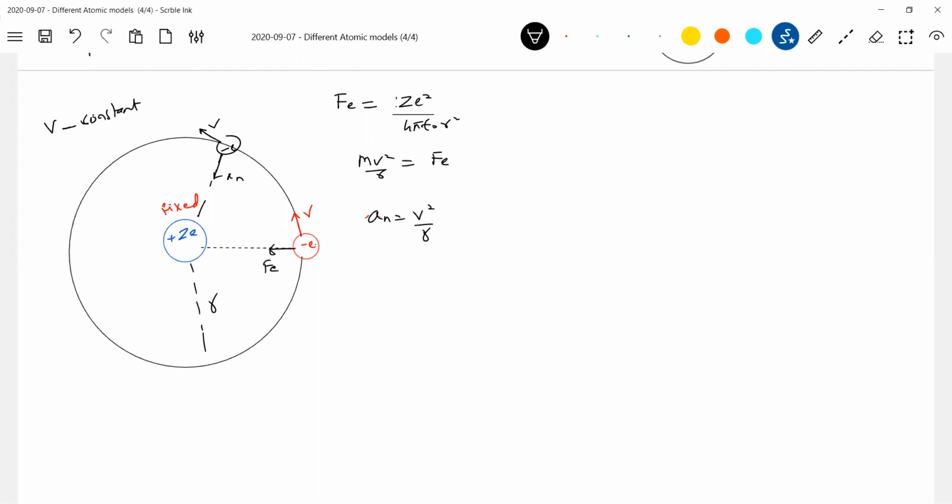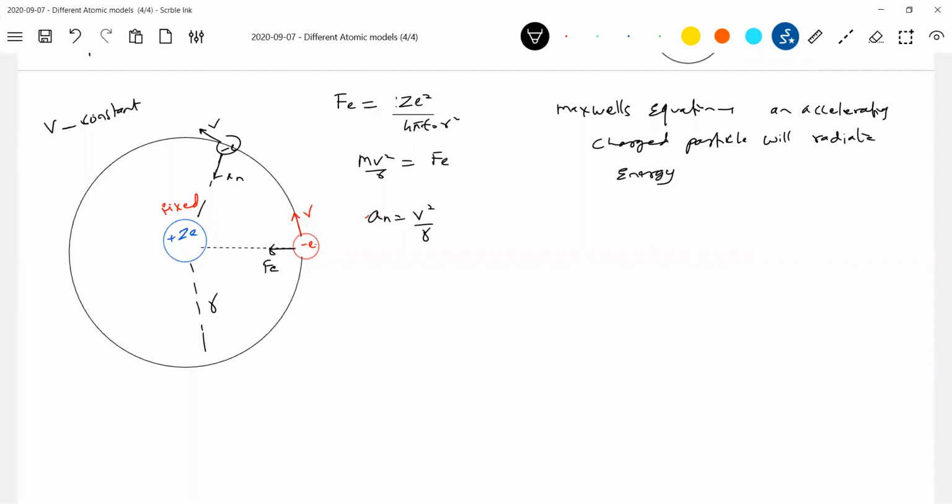Then according to electrodynamics, Maxwell's theory, very important here, any accelerating charged particle should give out radiation. According to Maxwell's equations, an accelerating charged particle will radiate energy.